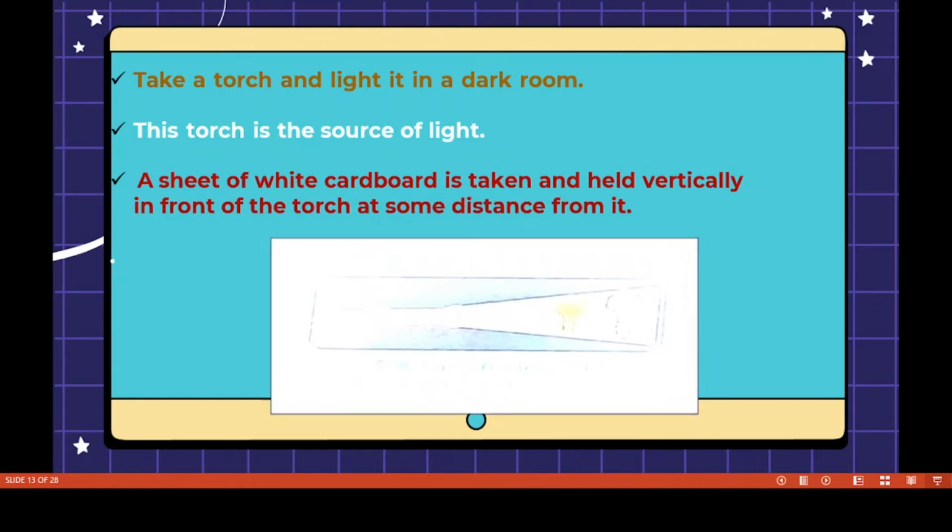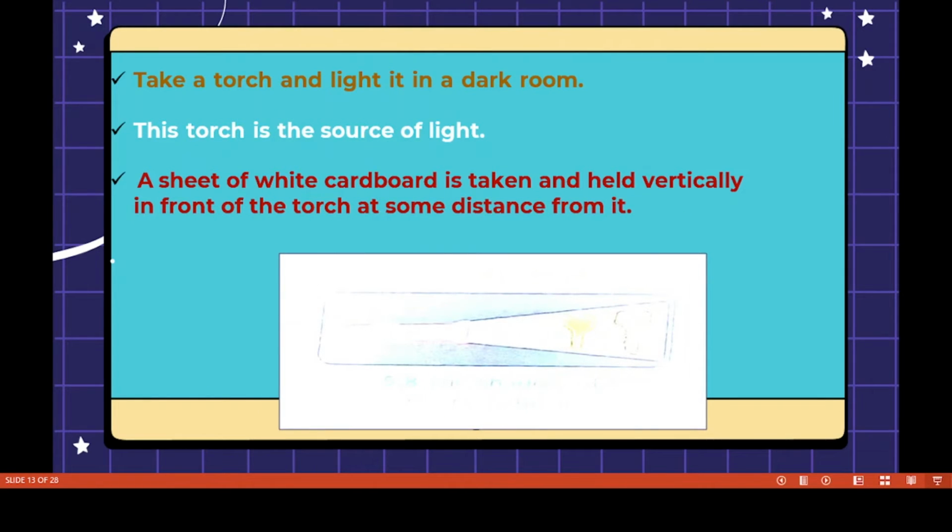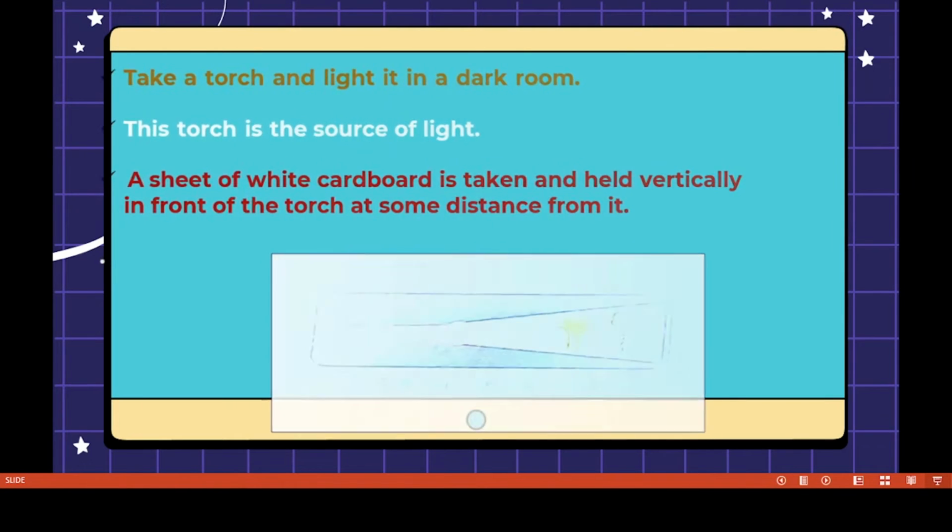A sheet of white cardboard is taken and held vertically in front of the torch at some distance from it. You have to hold the white cardboard in front of the torch, at some distance from it.